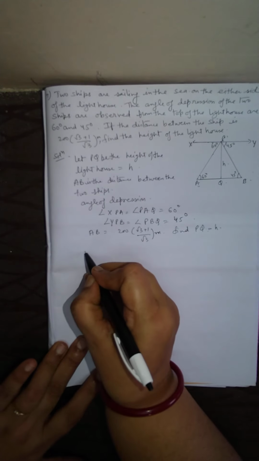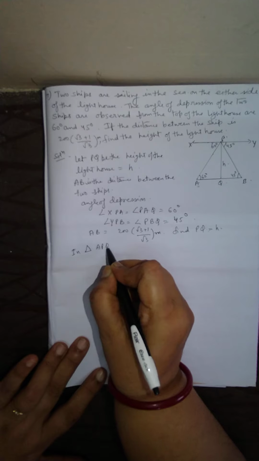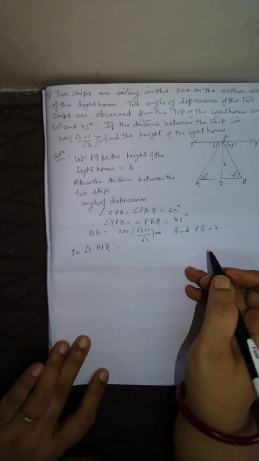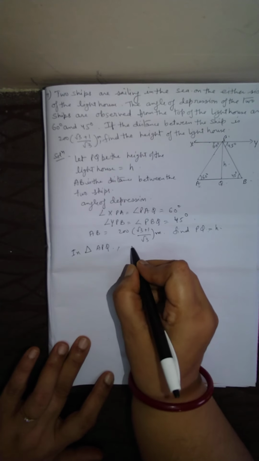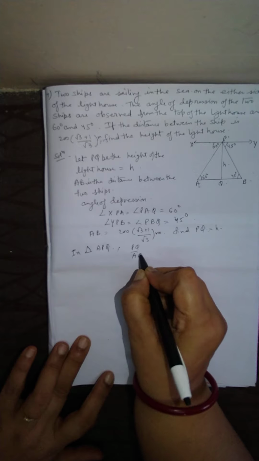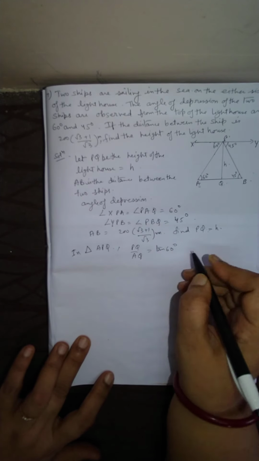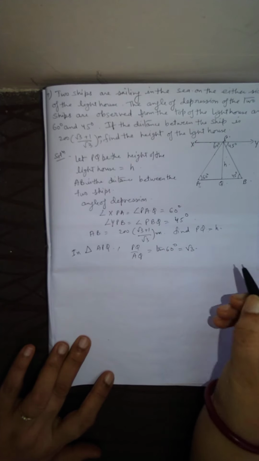So in triangle APQ, PQ upon AQ is equal to tan 60, and tan 60 is perpendicular by base, so it is root 3.